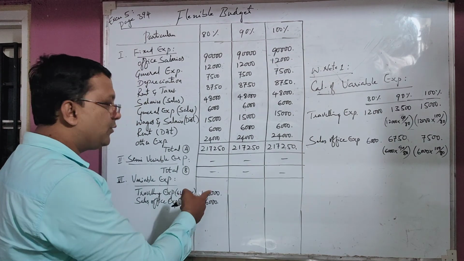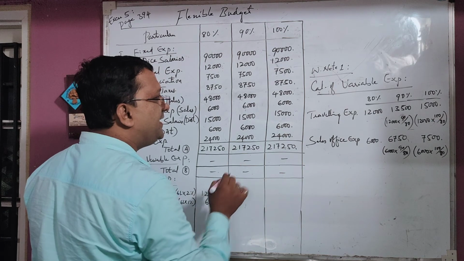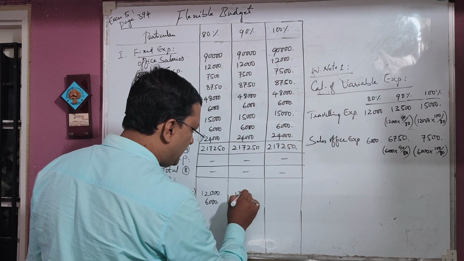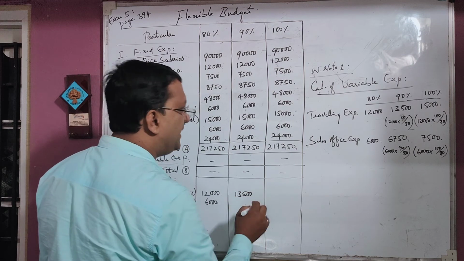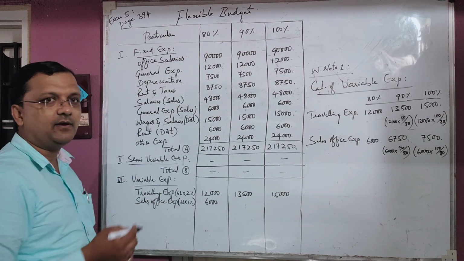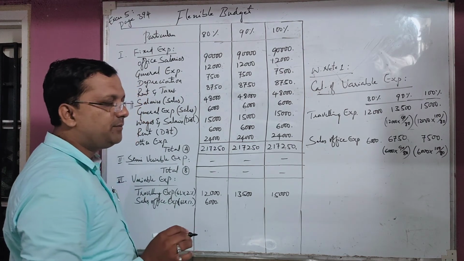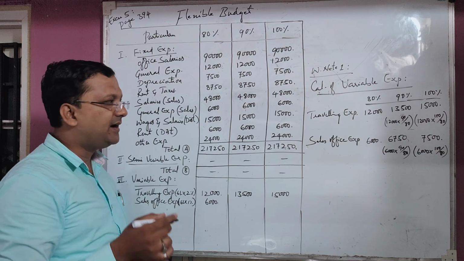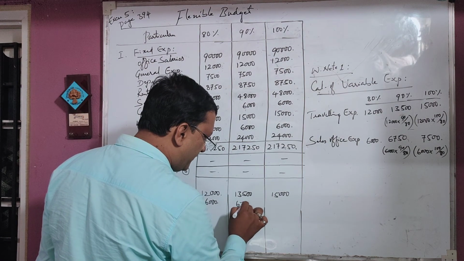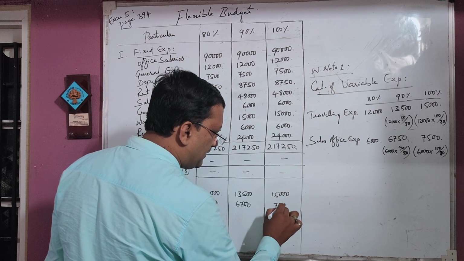Then 12,000 and 6,000 we have taken. Then traveling expenditure for 90 percentage is 13,500. For 100 percentage it is 15,000. That is what we have now calculated. Then sales expenditure 6,000 rupees they have given for 80 percentage capacity. For 90 percentage capacity what we have calculated is 6,750. Then for 100 percentage it is 7,500.